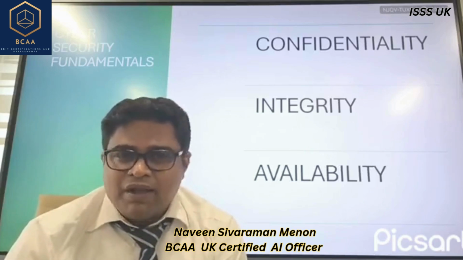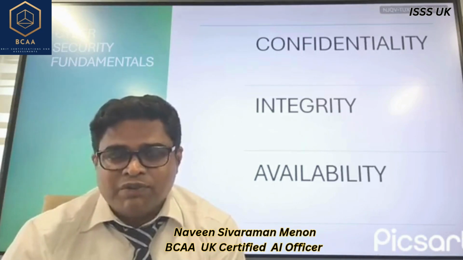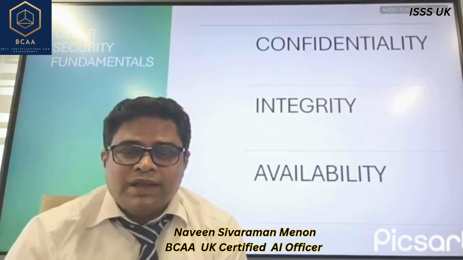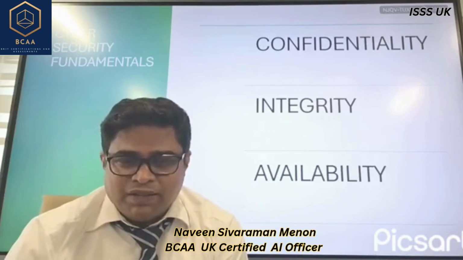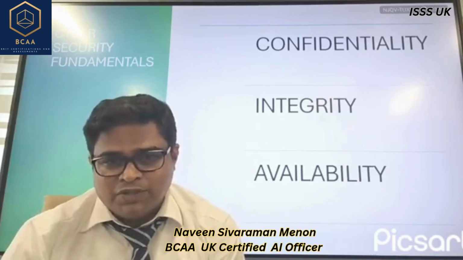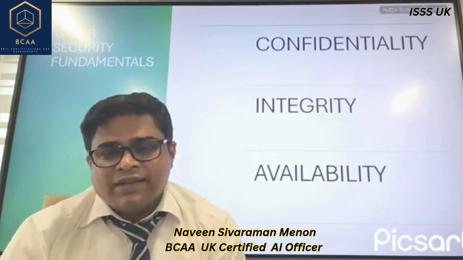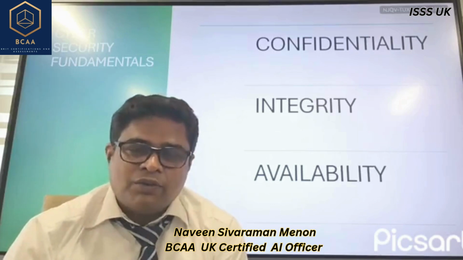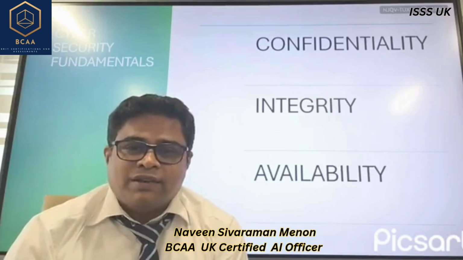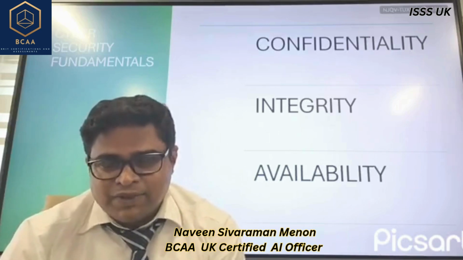Now let's look at integrity. Say in the same bank account you have, for example, $1,000, and when you open it, it's available to you, but you see that the value is maybe $995 or $2,000, whatever it is, increased or decreased. In either case, it's not the correct amount that was supposed to be there, so it has changed.